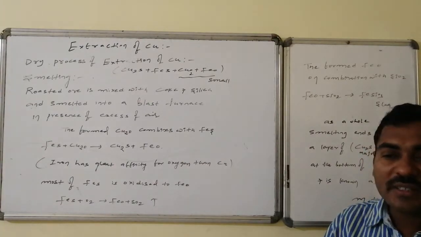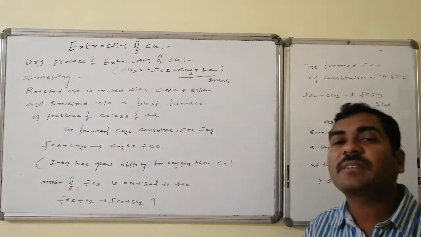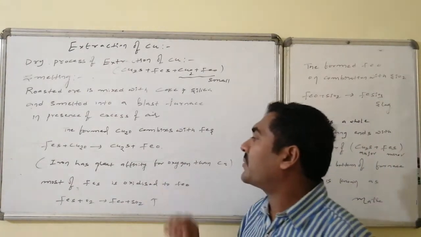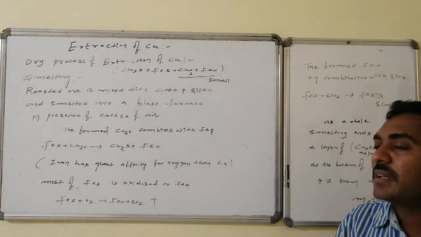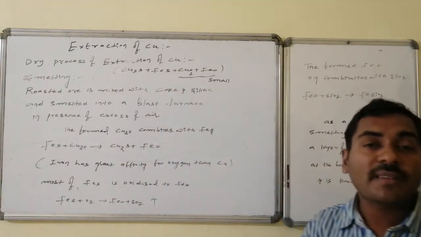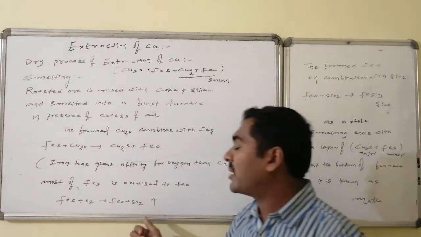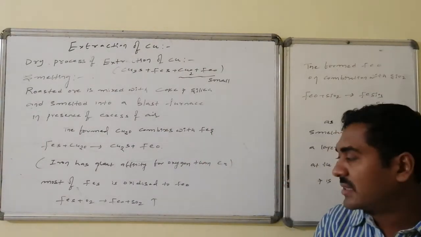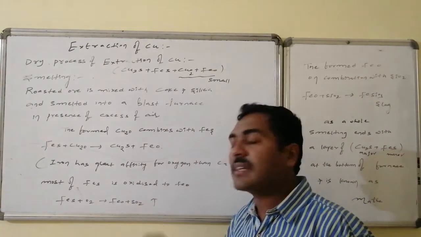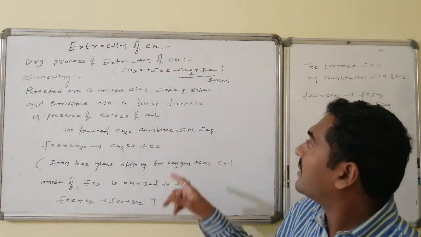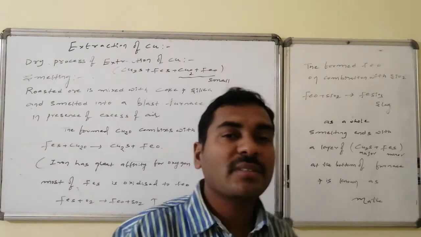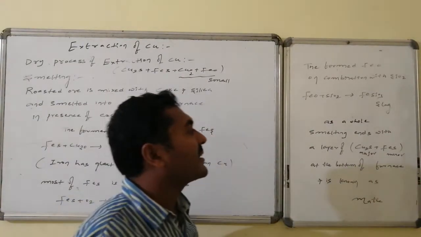Therefore the copper is present in the form of cuprous sulfide, and we also have some ferrous sulfide and ferrous oxide. The ferrous sulfide also undergoes oxidation with the available oxygen and is converted to ferrous oxide, followed by formation of the volatile gas sulfur dioxide. This ferrous oxide is basic in nature, and the silica we are adding is acidic in nature. Both combine and lead to the formation of ferrous silicate, which can be removed as slag.